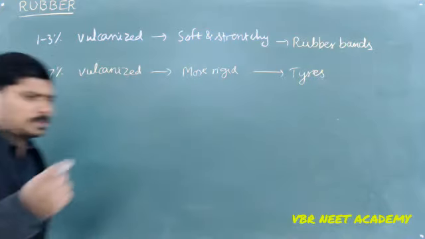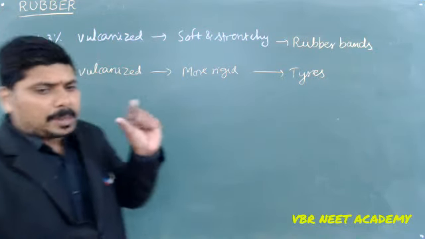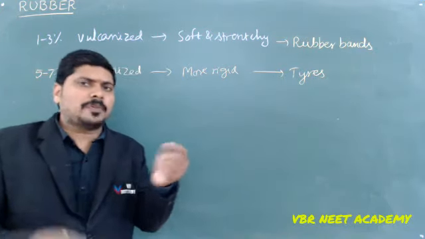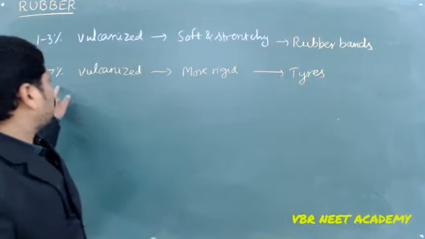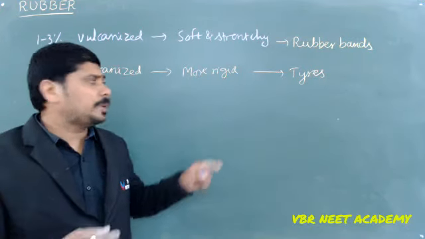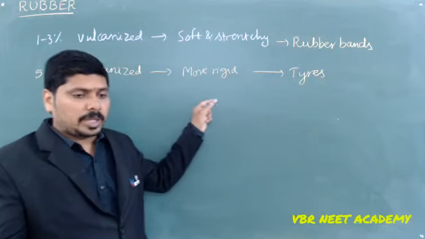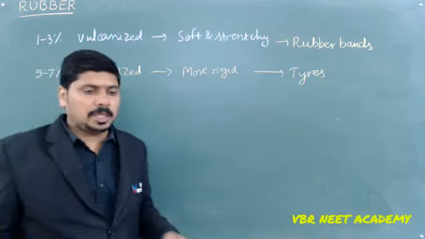I think you can find the difference between the rubber band you are using, which is very soft and stretchy, and wherever 5 to 7% vulcanized rubber is used, which is hard. Tire rubber, the tire, is very hard. That is what you can see.